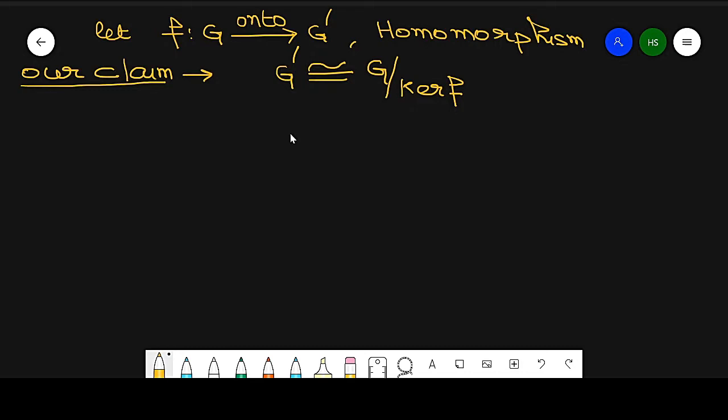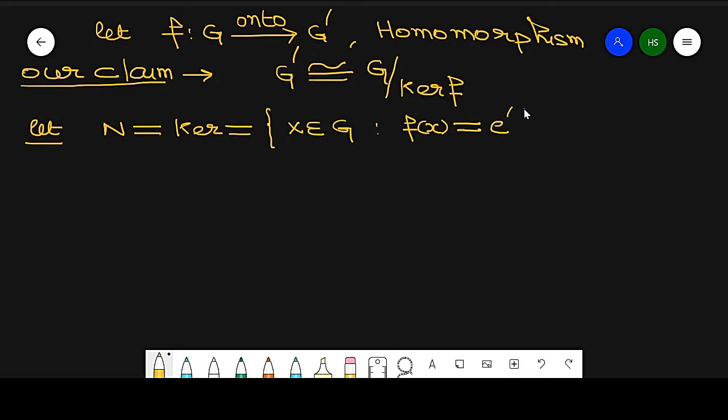Now I take N equal to kernel of f. What is kernel of f? Kernel of f is all elements x belonging to G whose image under f goes to the identity e dash.